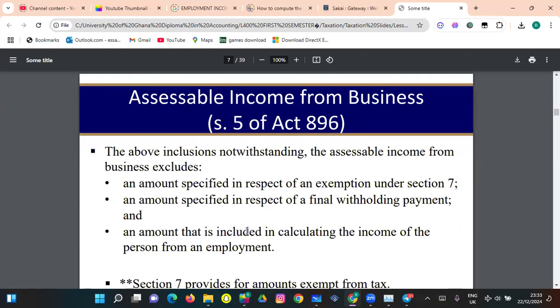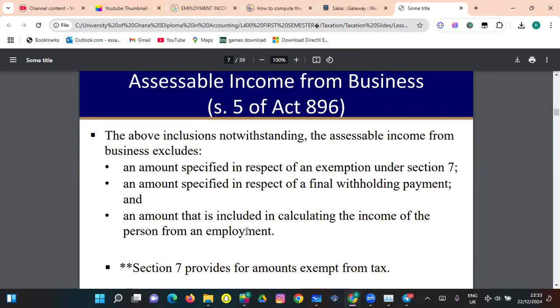Now, assessable income from business. The above inclusions notwithstanding, the assessable income from business excludes an amount specified in respect of an exemption under section 7.